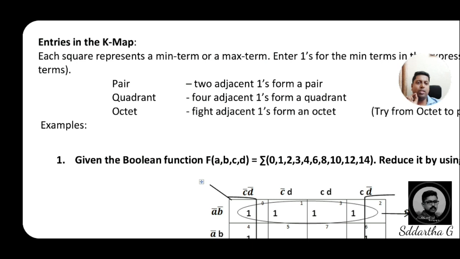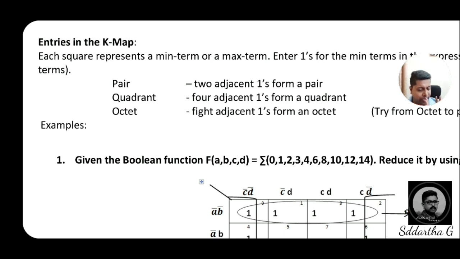Two adjacent ones form a pair. Two adjacents, dear students. In some of the previous answer sheets, when we were going through the evaluation process, many students were getting confused about how to make a pair, a quad or quadrant, or an octet, and about the overlapping, reduction method, redundant method, and map rolling method.